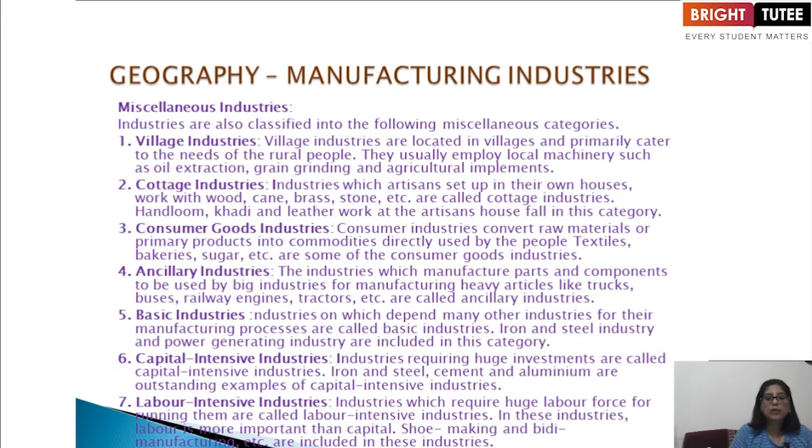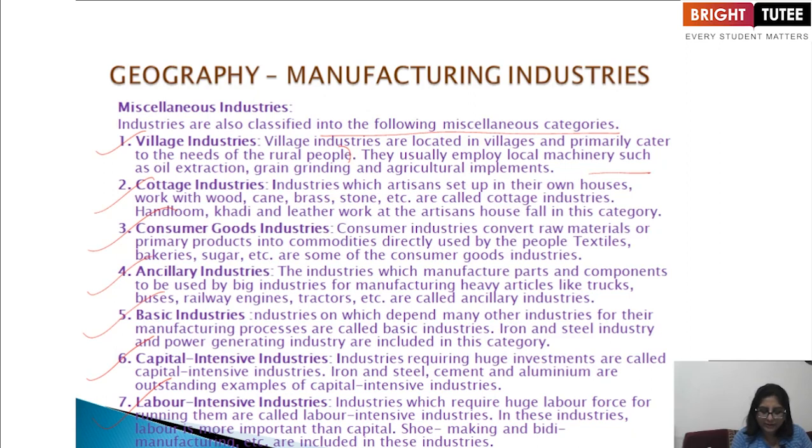Now let's talk about the miscellaneous industries here. Industries are also classified in the following miscellaneous, that means mixed categories: village industries, cottage, consumer, ancillary, basic, capital, labor. Now let's talk about the village industries. As the name says, they are located in villages and primarily cater to the needs of the rural people. So basically, it is for the village people. They usually employ local machinery such as oil extraction, grain grinding, and agriculture implements. That means it is exactly related to agriculture.